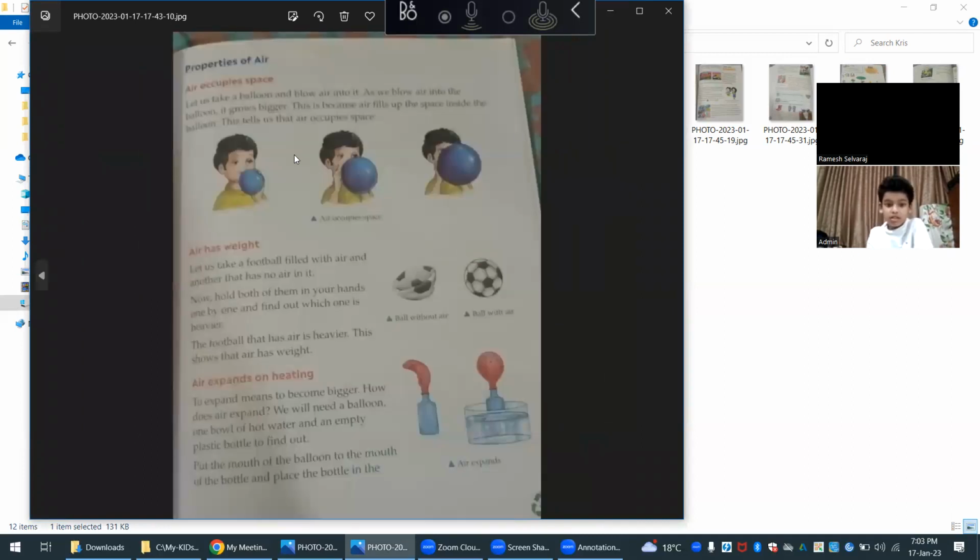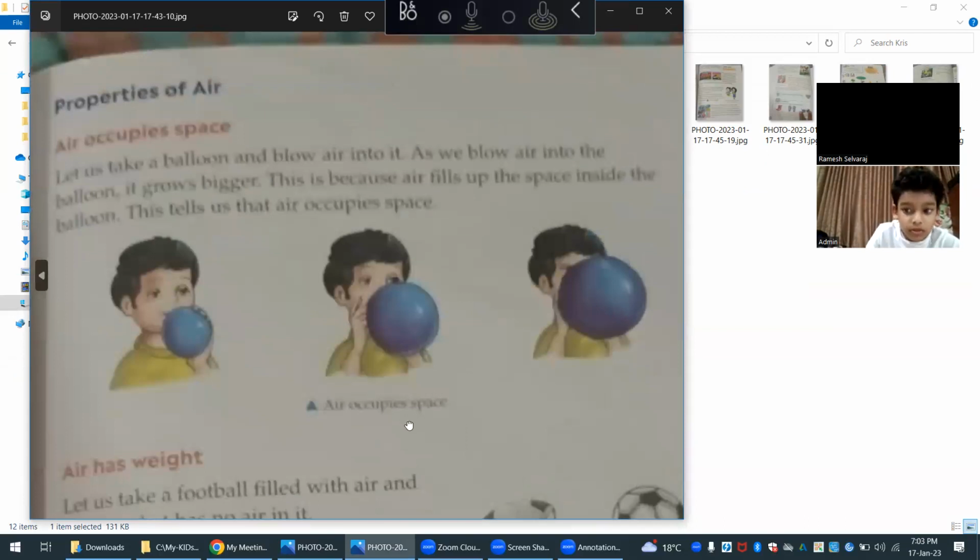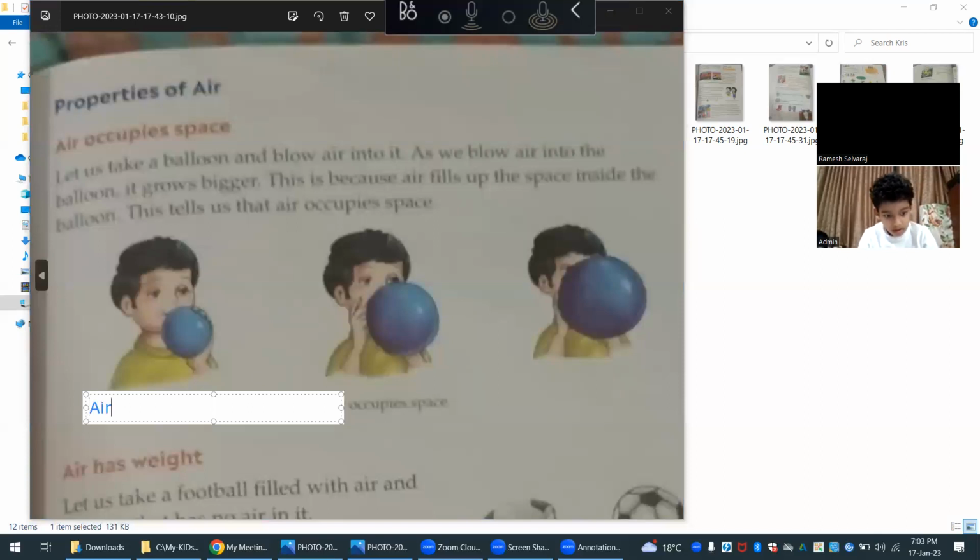Okay, now let us see here the properties of air. Air occupies space. When you are blowing a balloon, I can read this until the dot. Okay, listen. Let us take a balloon and blow air into it.